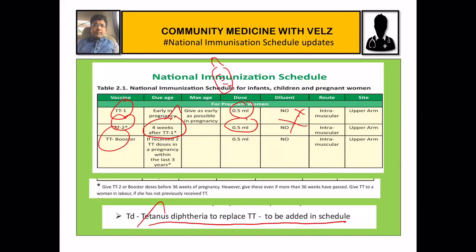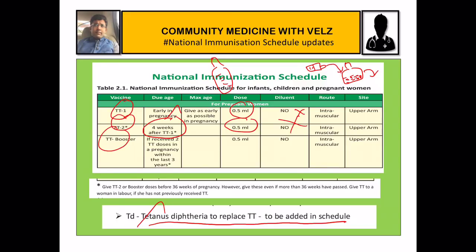So when will we need a diluent? Some vaccines are in the form of powder. This powder we cannot inject. So in order to inject this powder, we have to add some water, some solution which can make it into the form of an injection. That is called the diluent.